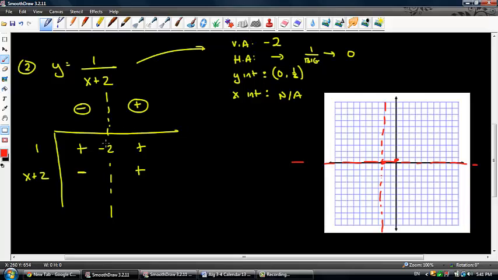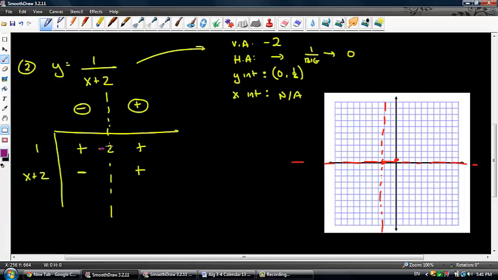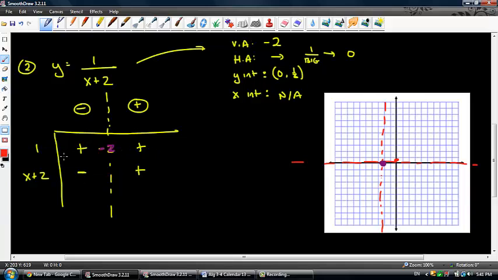Okay, before negative 2, which I'm going to go ahead and redraw in purple, before negative 2, which is right here, right? Before negative 2, this thing was negative, which means that it is below the x-axis. Below the x-axis looks like this, right? It's got to maintain below the x-axis. It can get really, really close to the horizontal asymptote, but it can't cross it. It can get really, really close to the vertical asymptote, but it can't cross it.